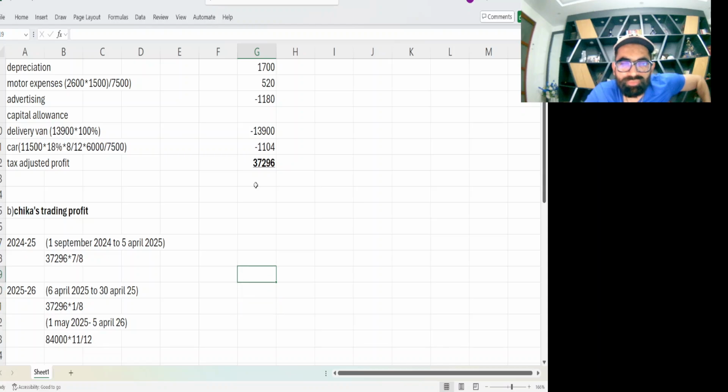So we'll take 7 upon 8 of this 37296: 37296 times 7 divided by 8 is 32634. 32634 is assessable in the 24-25 fiscal year.